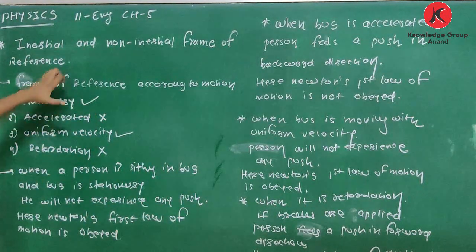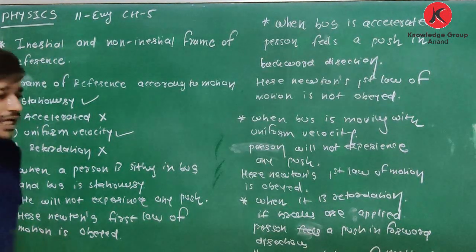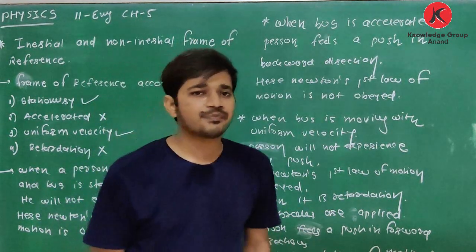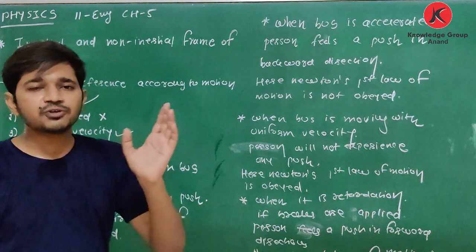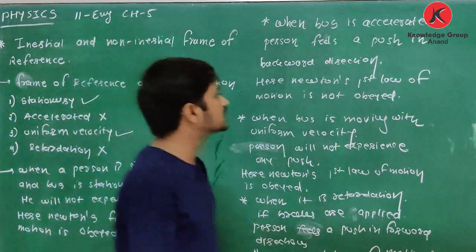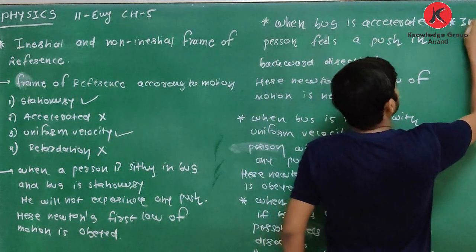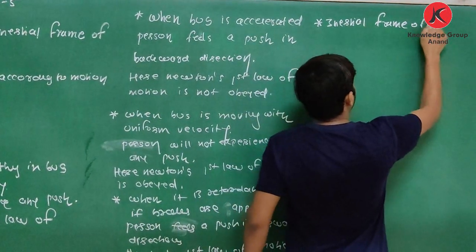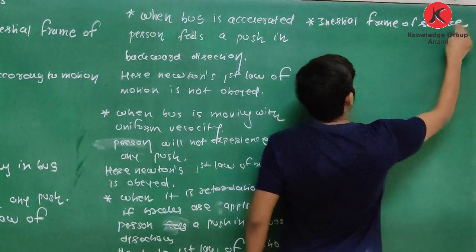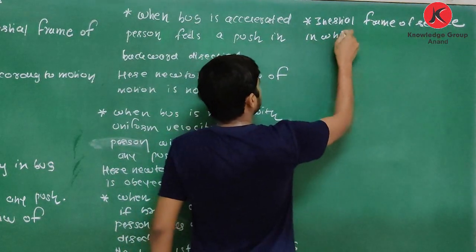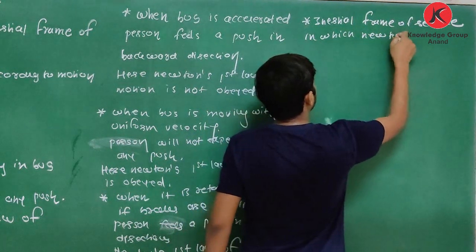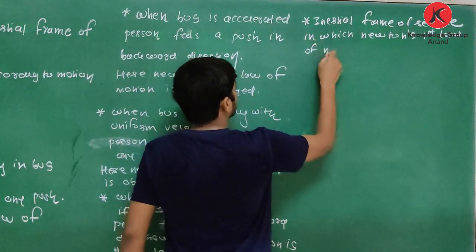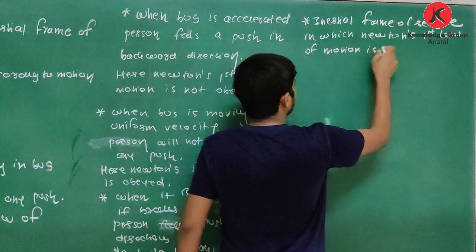So yes, what is inertial and non-inertial frame of reference? Inertial frame of reference means in which Newton's first law of motion is obeyed. And non-inertial means in which Newton's first law of motion is not obeyed. How to write? See, inertial frame of reference: in which Newton's first law of motion is obeyed.